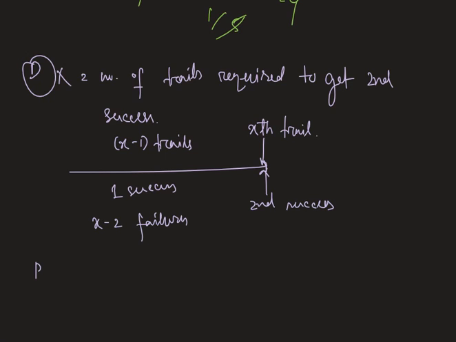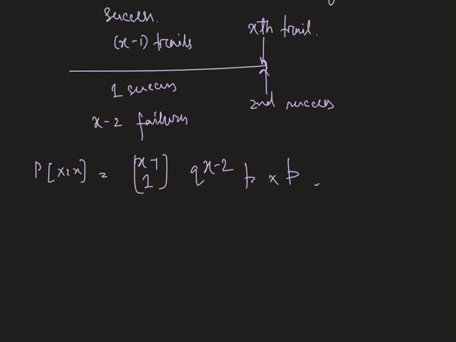Now the PMF can be written as x minus 1 C 1, the number of arrangements, times q to the power x minus 2 into p, and the last success multiplied by p, where x equals 2, 3, 4, and so on.